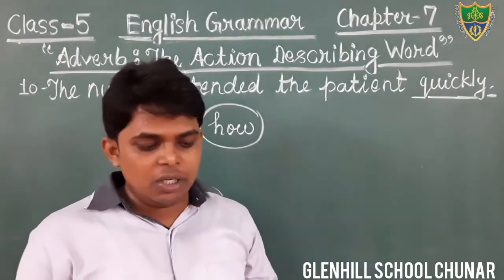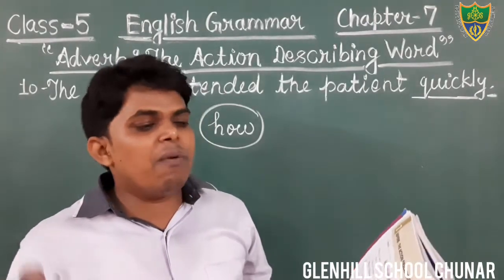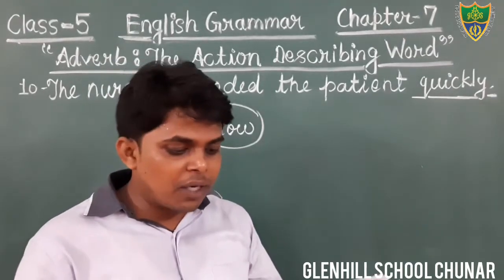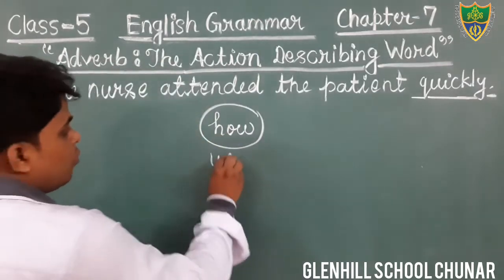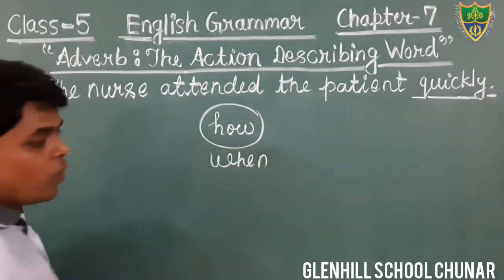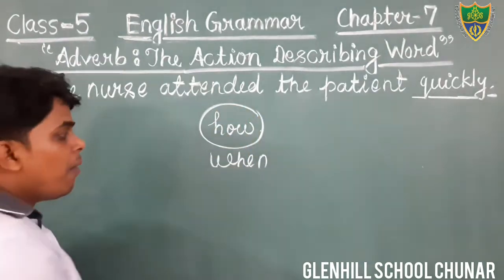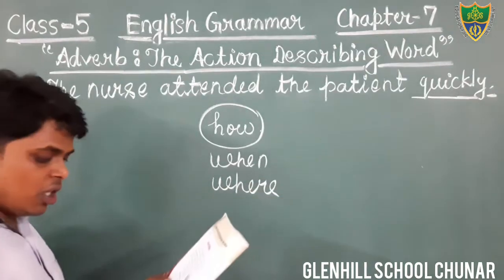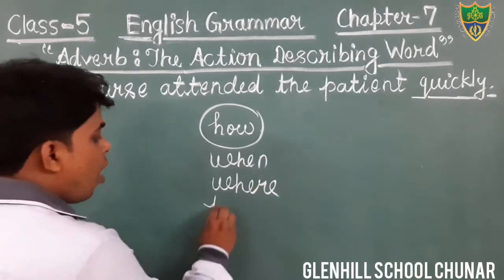Dear students, in the previous pages you can see here, adverb of manner gives the answer of the question how. Adverb of time gives the answer of the question when. Adverb of place gives the answer of the question where. Adverb of number gives the answer of the question how often.